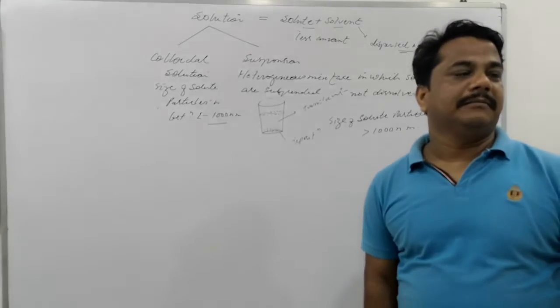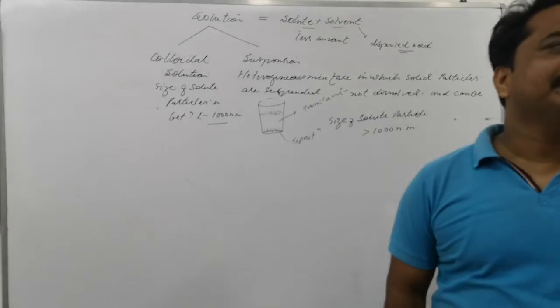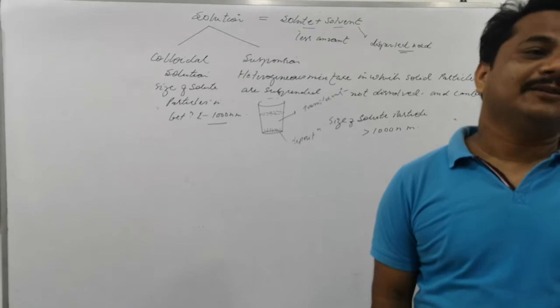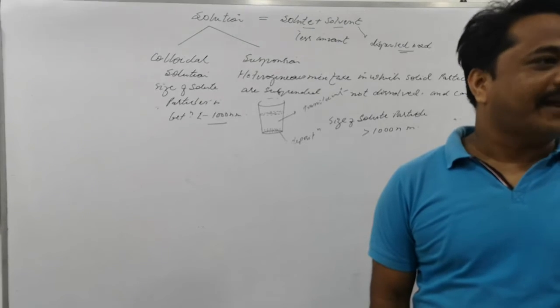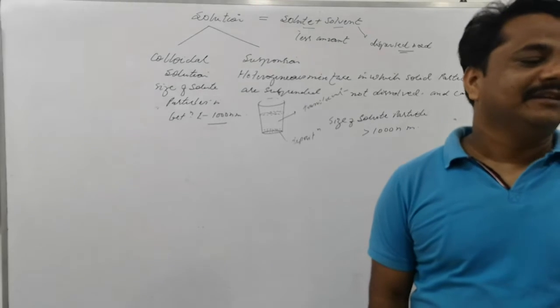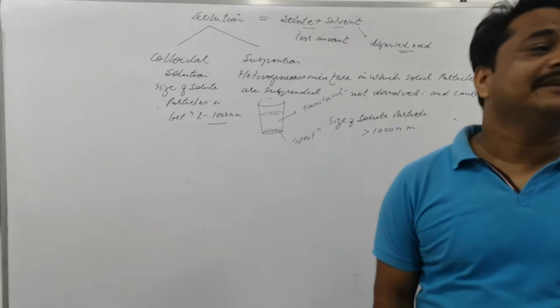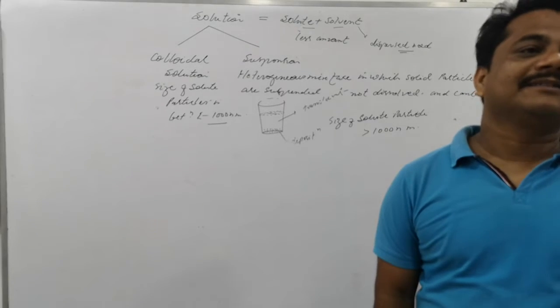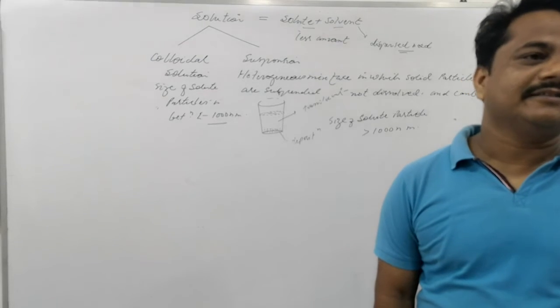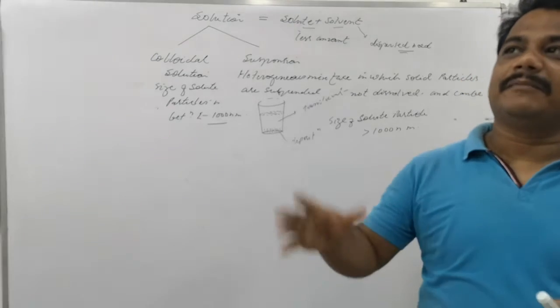So water, milk. What is the dispersion medium in milk? Water is the dispersion medium, and cream particles are colloids. Colloids are the cream particles, and water is the dispersion medium, and the mixture is said to be colloidal. The milk is colloidal. Blood is colloidal. Some more colloidal solutions you can say. A great example of colloidal solution.